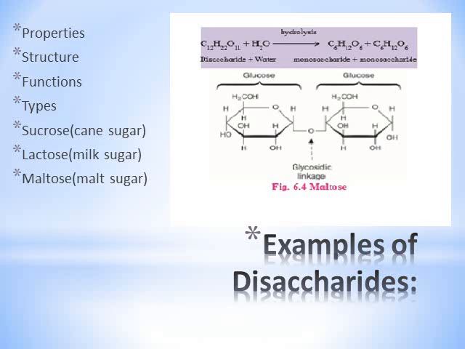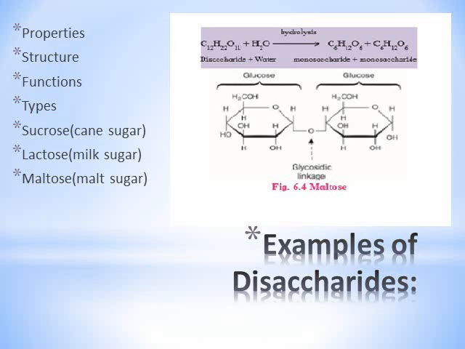Now see disaccharides. Monosaccharides are rare in nature. Most sugars found in nature are disaccharides. Di means two. A disaccharide is formed when two monosaccharides react by a condensation reaction, releasing a water molecule. Here, a condensation reaction takes place. In monosaccharides, reduction takes place, while in disaccharides, a condensation reaction takes place by releasing water. This process requires energy. A glycosidic bond forms and holds the two monosaccharide units together.